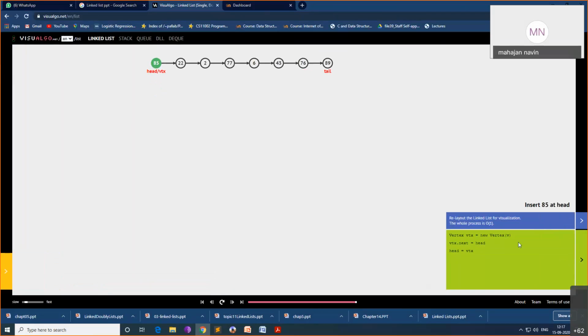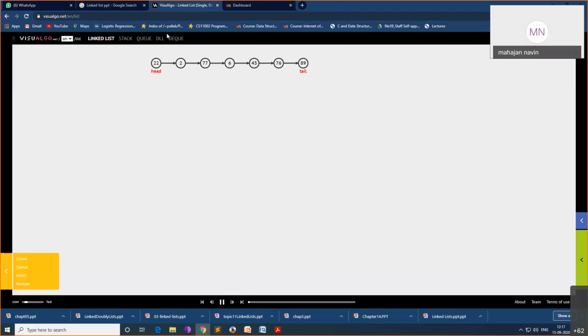On the right hand side, you can see the code, how to code it also. Okay. Now we'll also visit the linked list here. Click this linked list. And I have also linked list here. We have stack. So what is stack here? Stack with linked list it is.